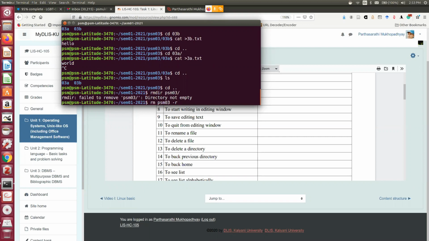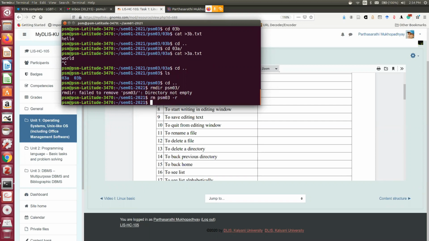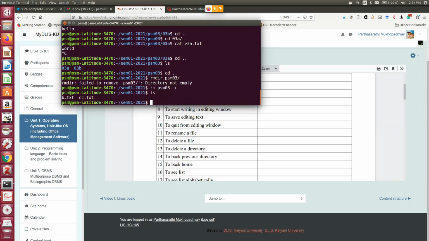R stands for recursive. If you find the directory is non-empty, you delete one subdirectory, one file, and if another subdirectory is there, another file is there, recursively you do it. So if I give rm psm03 -r, R stands for recursive, now you see it is not objecting, and in one go I can delete PSM03.